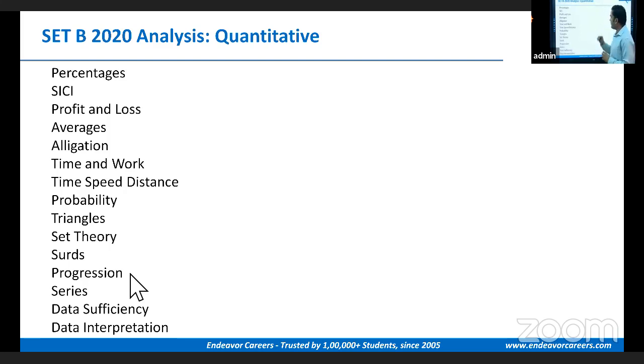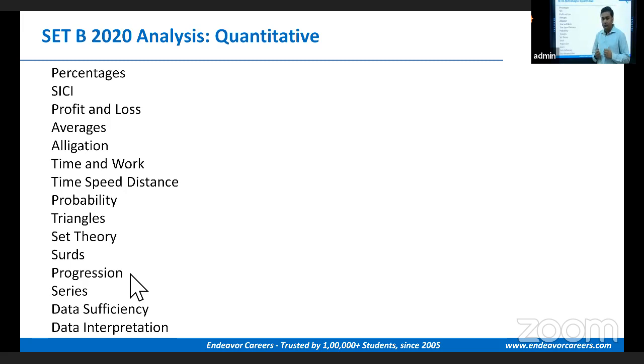In one of the papers there was 1 question of percentage, and in another paper there were 2 questions of percentage, but that was compensated by profit and loss. So more or less the paper pattern of the quantitative section was the same, and students were not finding it difficult to attempt questions. Yes, there were 2 instances, one on day 3 and one on day 4, where students found a question to be erroneous.